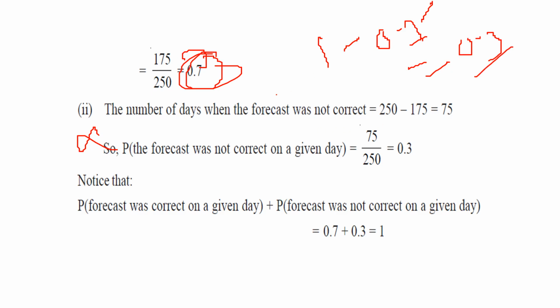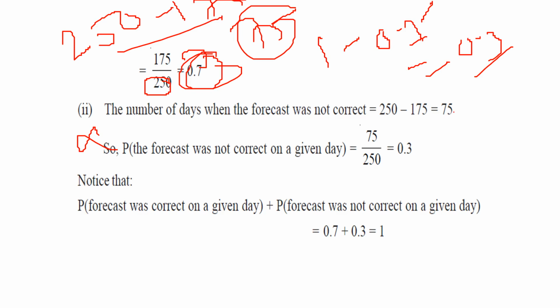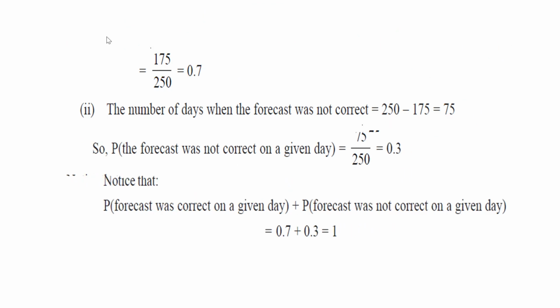But we can do it in another way also. See, 250 is the total, correct is 175, subtract them, you get 75. This is the incorrect one. So 75 by 250 is the probability that the forecast was not correct on a given day. If you add 0.7 and 0.3, you get 1.